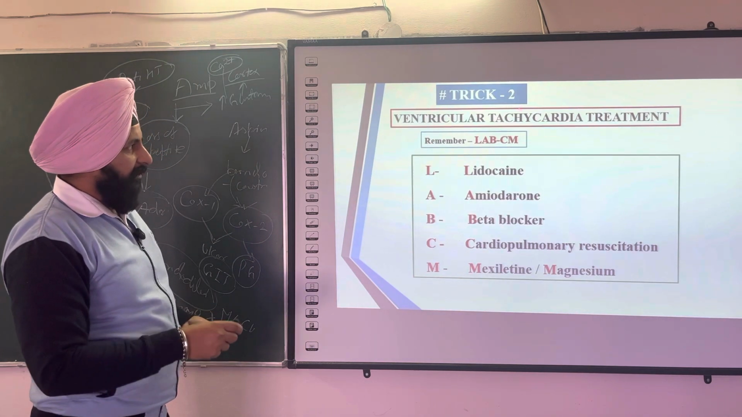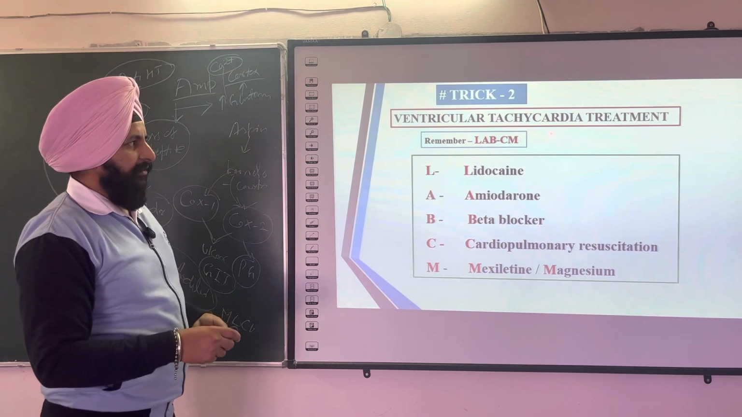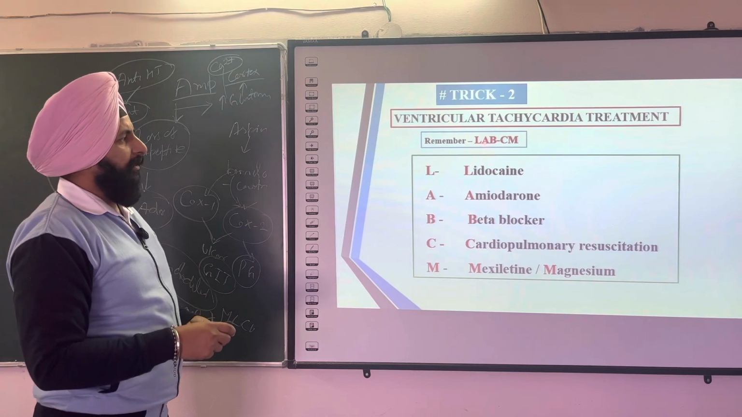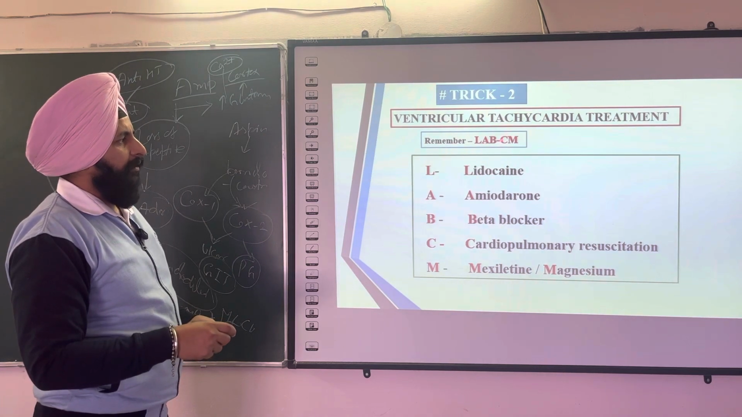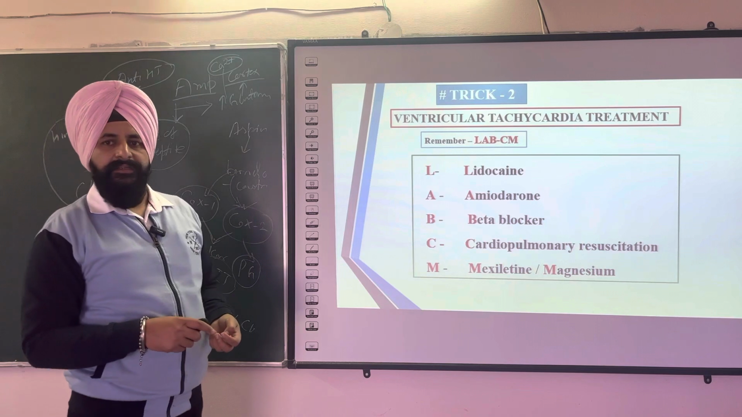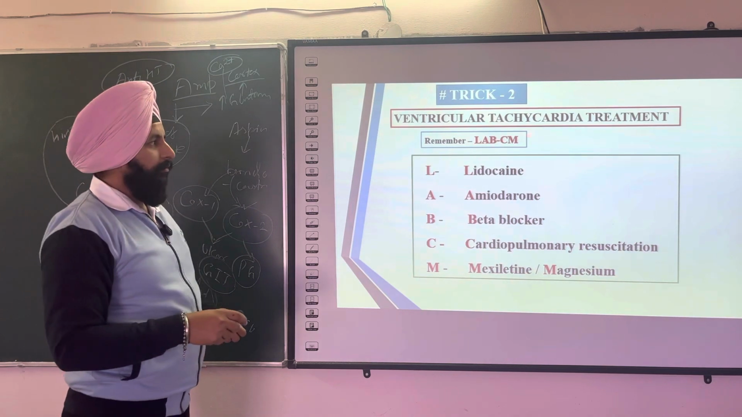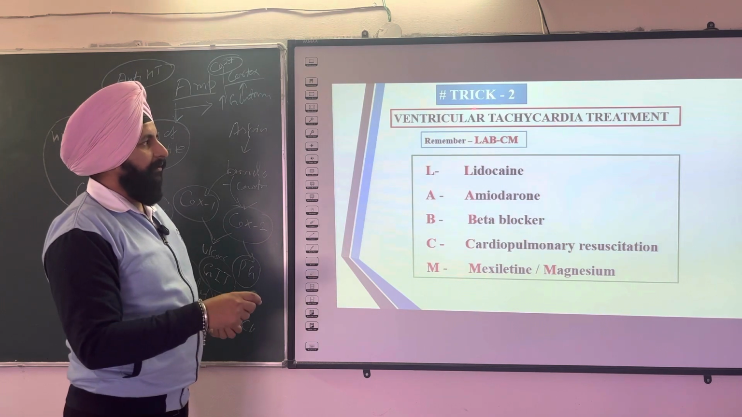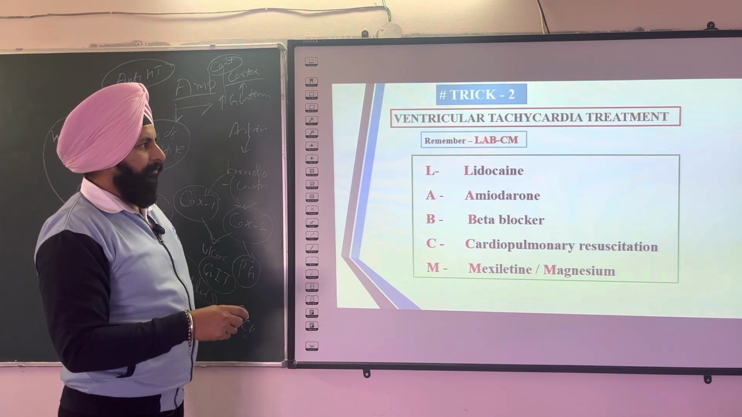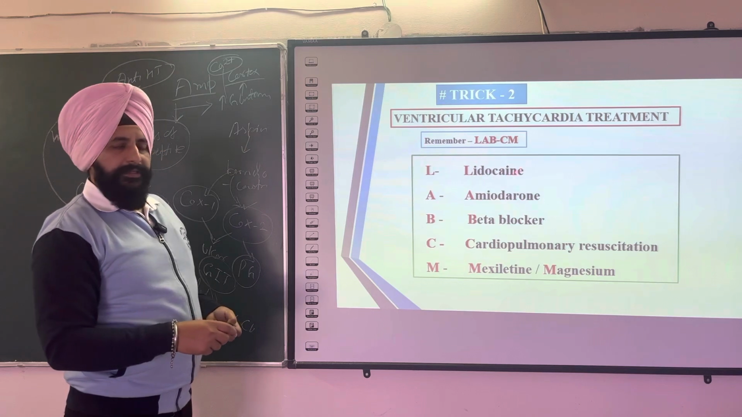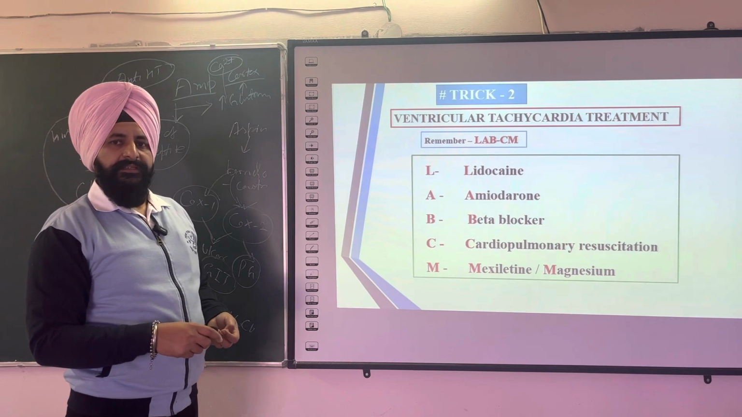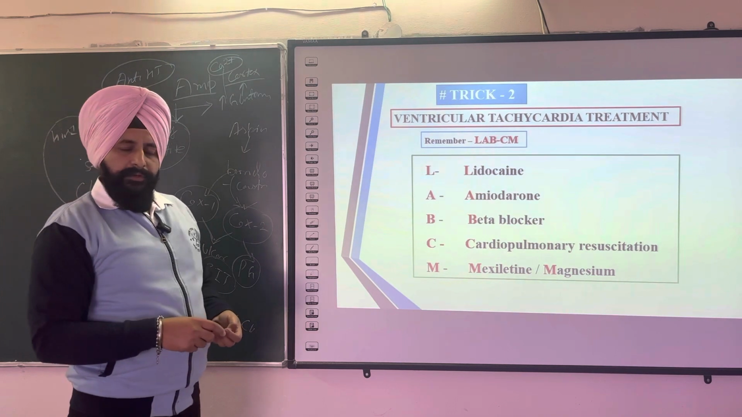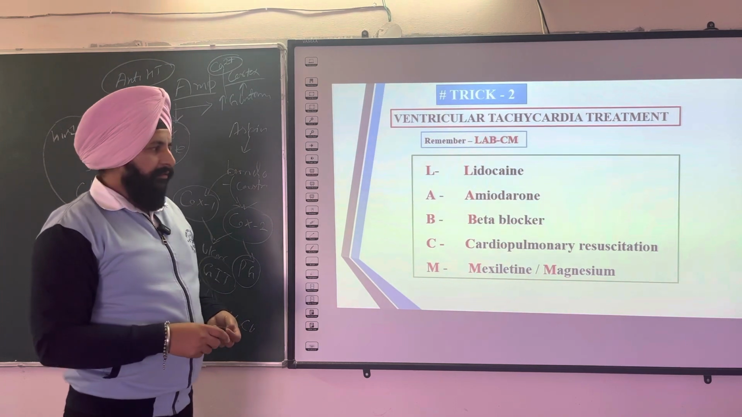This is the next trick, ventricular tachycardia treatment. So you know that this is LAB and CM, indicating cardiac monitoring. So cardiac monitoring in the LAB is a short form you can remember for the treatment of ventricular tachycardia. What will be LAB? L indicates lidocaine, which is a local anesthetic, a sodium channel blocker. A indicates amiodarone, which is also a sodium channel blocker.